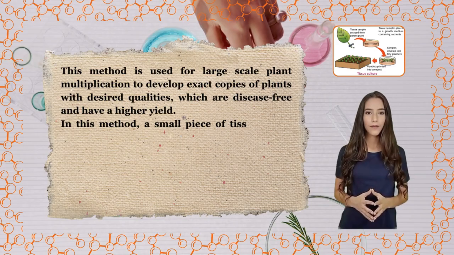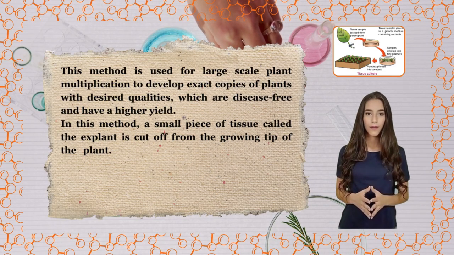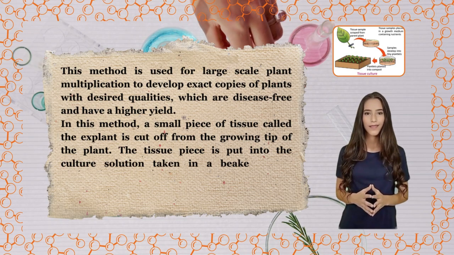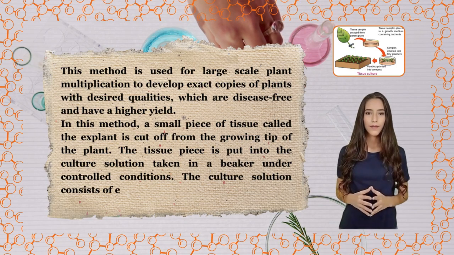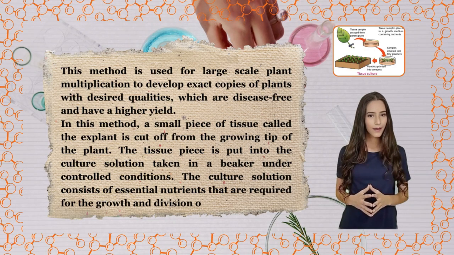In this method, a small piece of tissue called the explant is cut off from the growing tip of the plant. The tissue piece is put into the culture solution taken in a beaker under controlled conditions. The culture solution consists of essential nutrients that are required for the growth and division of cells.